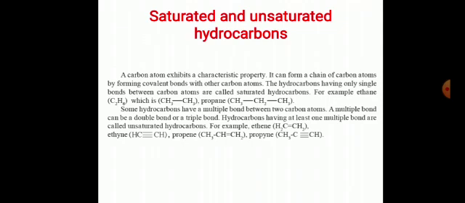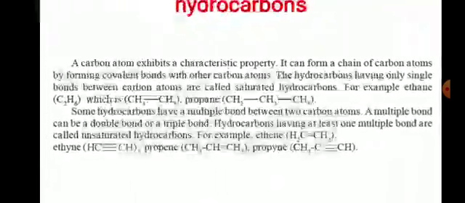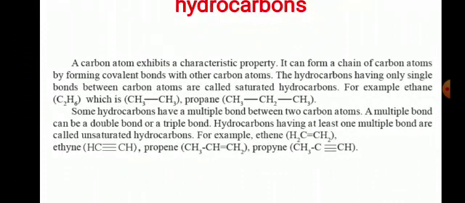A carbon atom exhibits a characteristic property. It can form a chain of carbon atoms by forming covalent bonds with other carbon atoms. The hydrocarbons having single bonds between carbon atoms are called saturated hydrocarbons. For example, ethane, C2H6, propane, CH3, CH2, CH3.